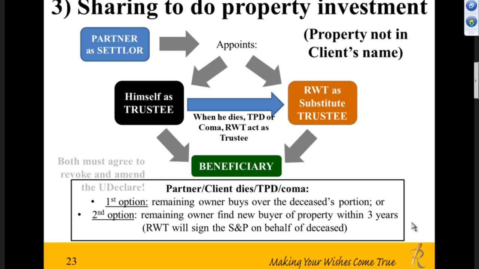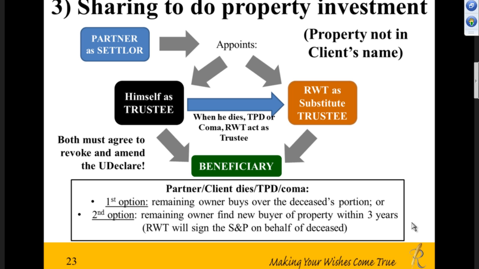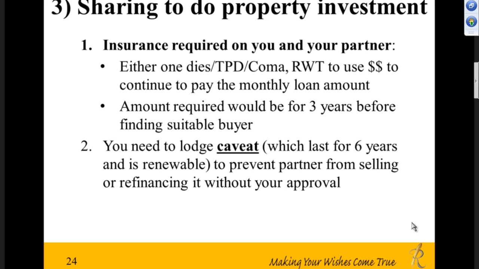Now, to amend this trust deed, we will say that both the partner and the client need to agree to sign, to revoke or to amend the trust deed. It cannot be just one party. Now, this situation also will require insurance to be put in, under the client's name and under the partner's name. So long as either one passes away, TPD or whatever, Rockwool will use the money instead of settling the full loan, like the brother and sister case.